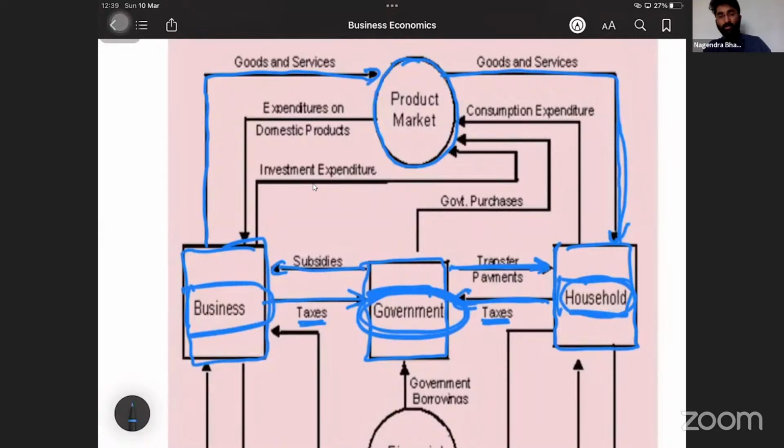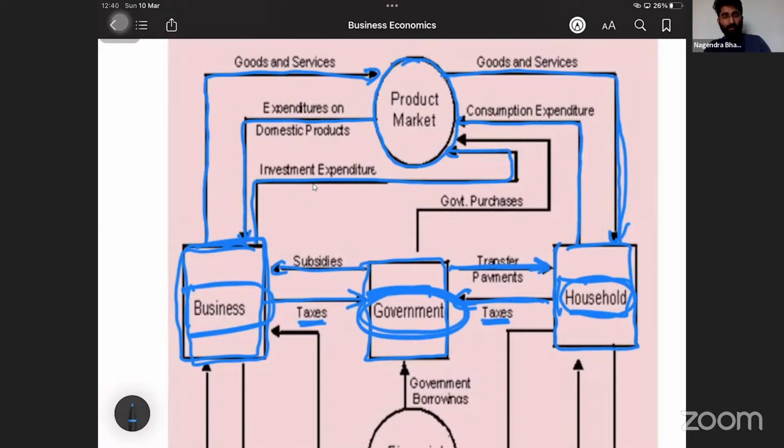Once they purchase, what does this household do? They will pay to the product market. From the product market, that expenditure goes to the business. So they gave the goods for which they got the money. These two arrows are also done. Correct? Now, business will do some investment. For example, they have to purchase machinery. From where will they purchase machinery? From the market. See, investment expenditure. So they will purchase some goods for which they will do some expenditure. For investment they have to do some expenditure. That means they have to purchase from the market. That machinery they have to purchase from the market.